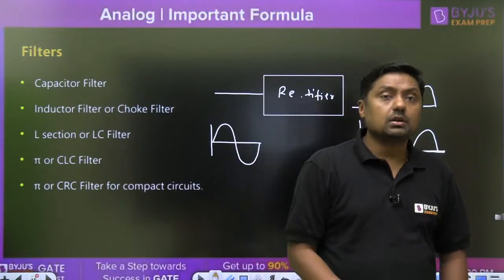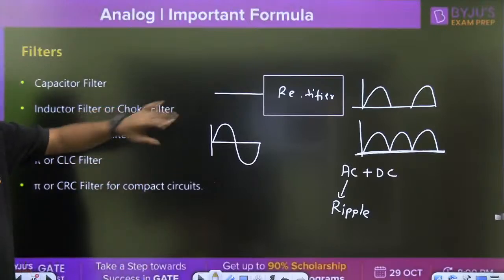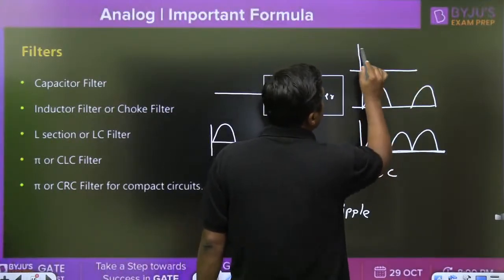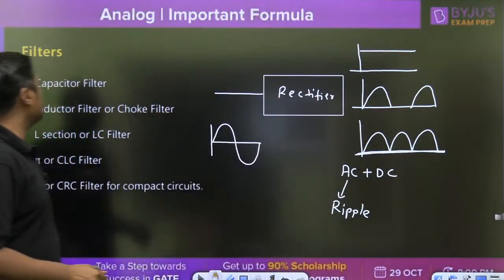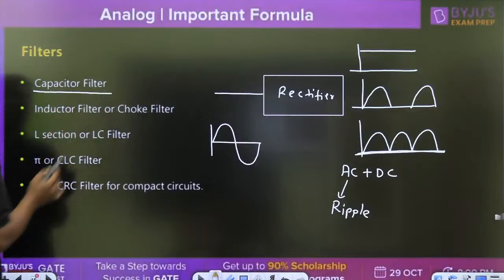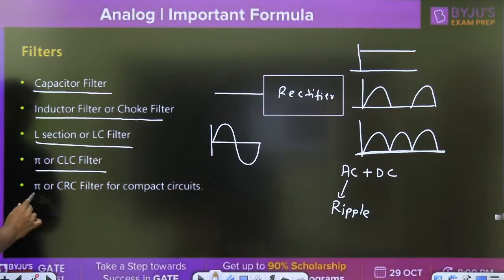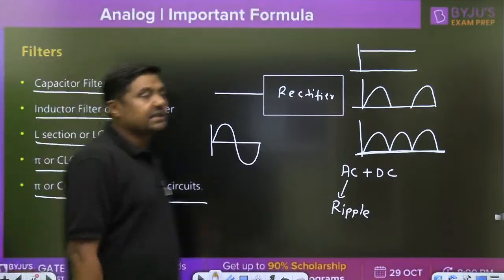Right. Then it is not pure DC signal. Pure DC signal means this type of signal. Now to minimize the AC, we are using what? Filters. So there are different types of filter: capacitor filter, inductor filter or choke filter, L section or LC filter, pi or CLC filter, pi or CRC filter for compact circuit.